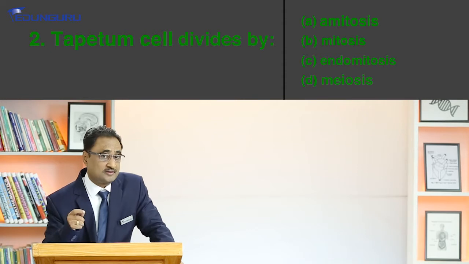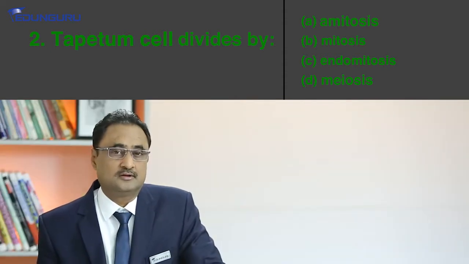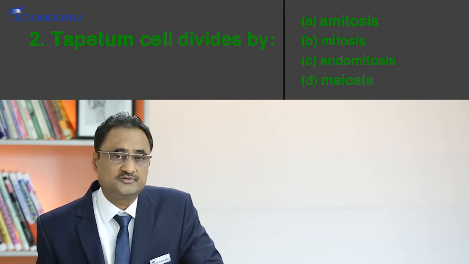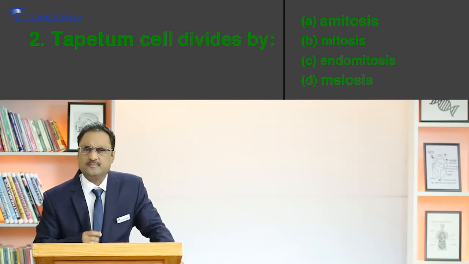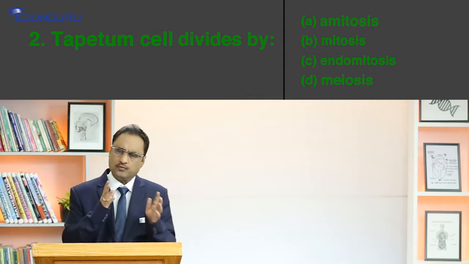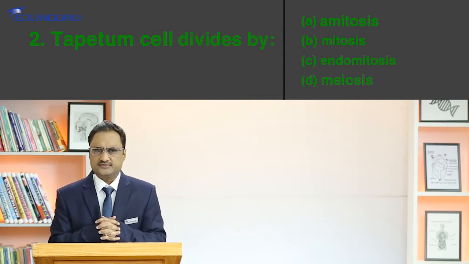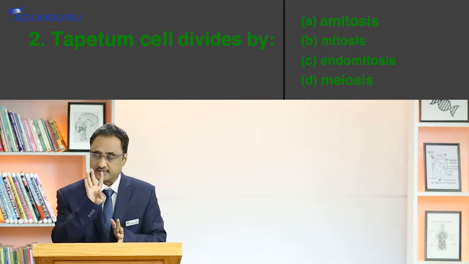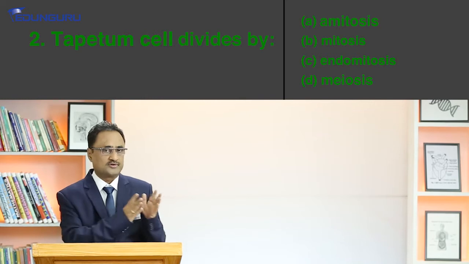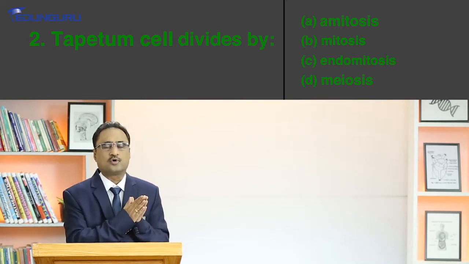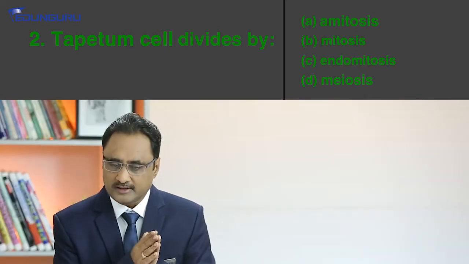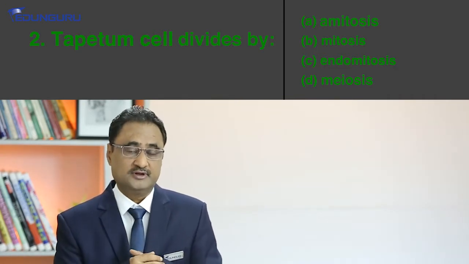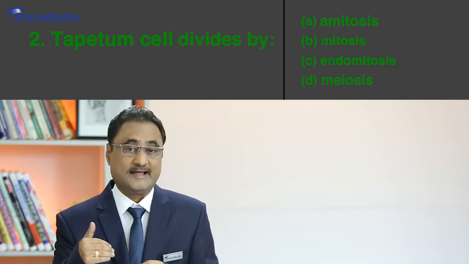The moment we understand the role, then the types of nuclear division involved is very much evident. Now what is tapetum? You see, the anther wall consists of 4 layers, right? What is the outer layer? The outer layer is what we call epidermis. This is followed by endothecium. Then again it is followed by the middle layer, and the innermost layer is the tapetum.